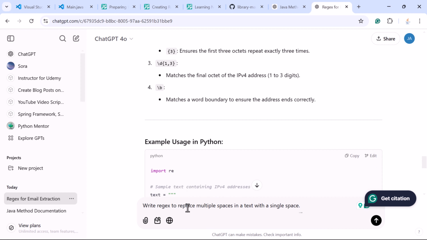Write a regex to replace multiple spaces in a text with a single space. So let us say you have a large amount of data. Within that data you have multiple spaces and you want to replace all those multiple spaces with a single space. Then you can generate the regular expression for that. In order to generate it, you can ask ChatGPT like this and just submit the prompt.